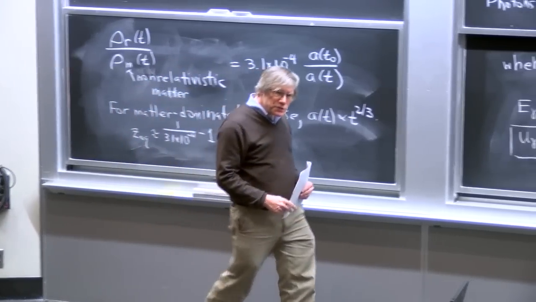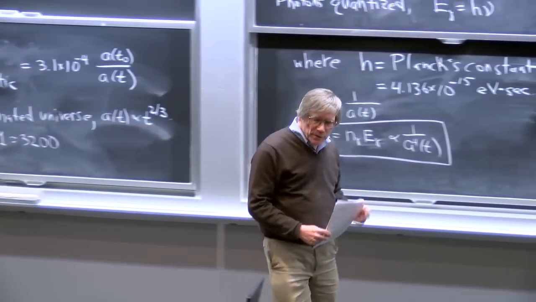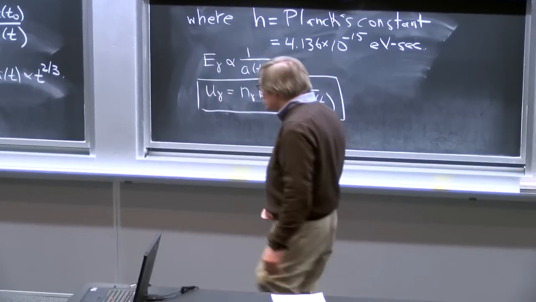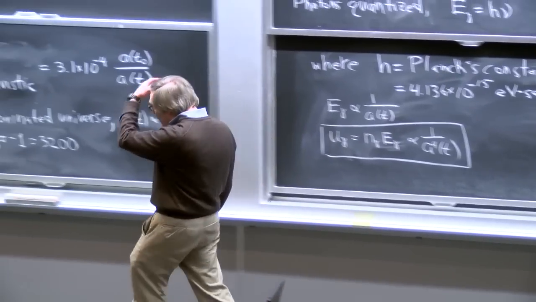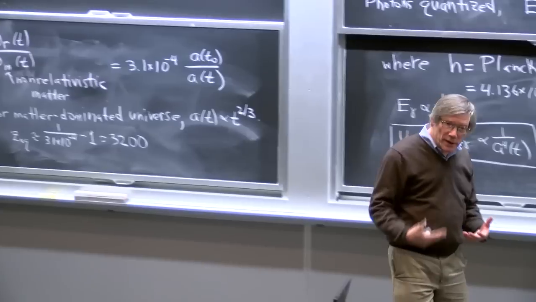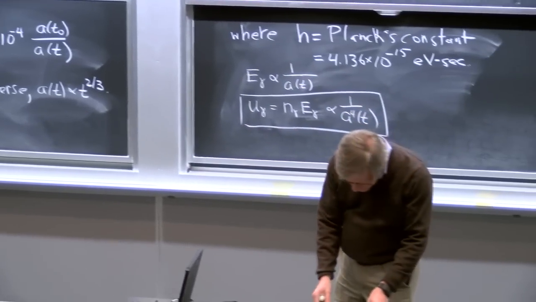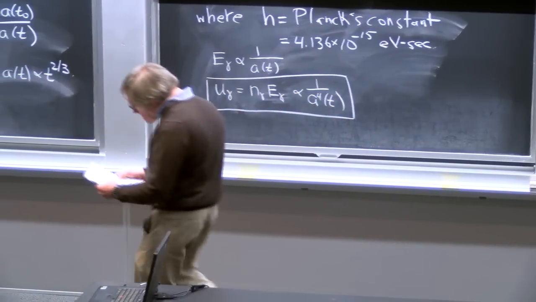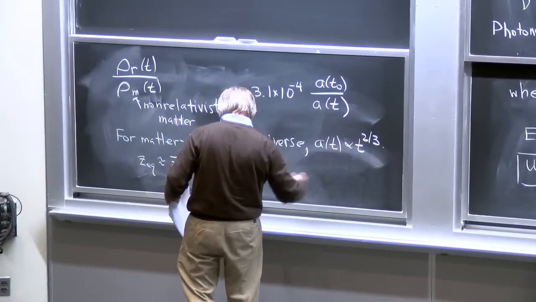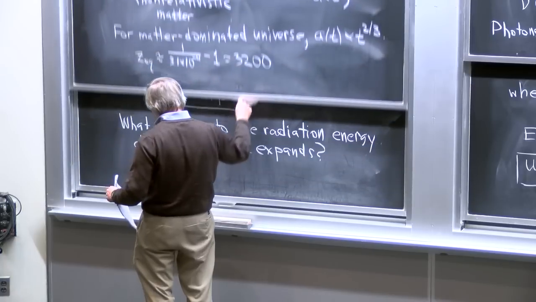So if we look back in the history of the universe, we define looking back in terms of the redshift. If we look back to a redshift of 3,200, we get to the time when matter and radiation had the same energy density. And we can know what time that is if we assume t to the 2/3, which again is only a crude approximation.